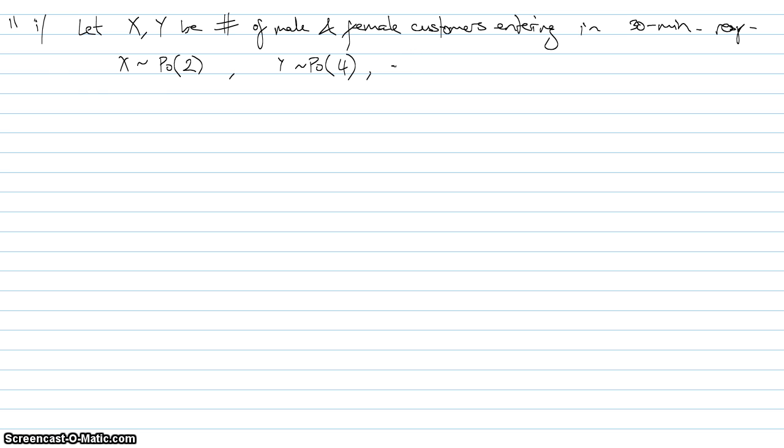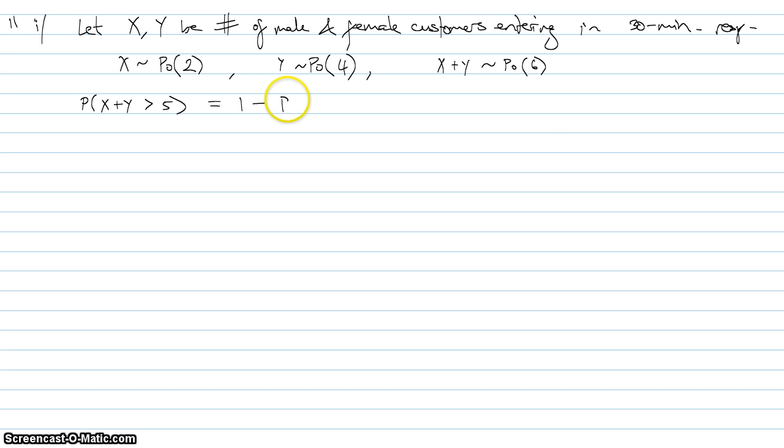I'm asked to find the probability that there are more than 5, so I don't care about gender, so I can add them together. So X plus Y follows a Poisson with mean 6. So this is asking me to find the probability that X plus Y is greater than 5. Wait, more than 5, right? More than 5 means it cannot be equal to 5, sorry. So this is the probability that it is strictly bigger than 5.